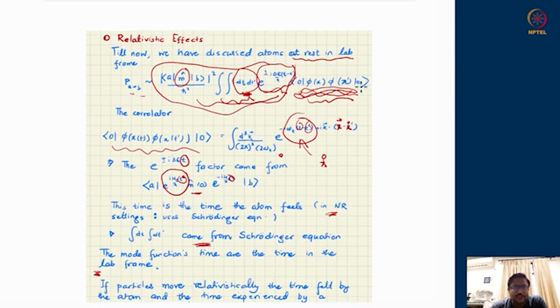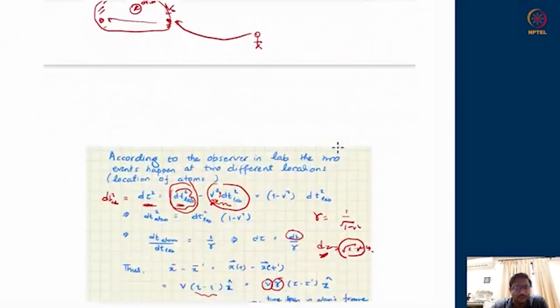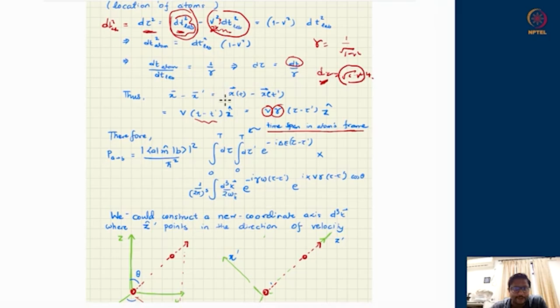So what I have to do, I have to take the 2-point function, which is given in terms of lab clock, and convert it back into the atom clock. So we have already achieved that. We already know t minus t prime, how it looks in the atom's frame, and this x minus x prime, how it looks in the atom's frame. So both these computations are with us right now. So therefore, I would be able to recast the 2-point function, which was appearing as omega times t minus t prime, which now will be written as gamma times tau minus tau prime, and velocity times t minus t prime will also be written as velocity times gamma times tau minus tau prime.